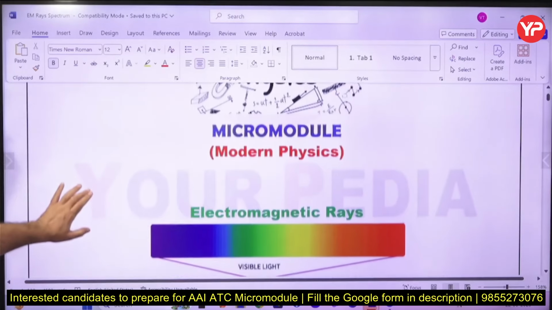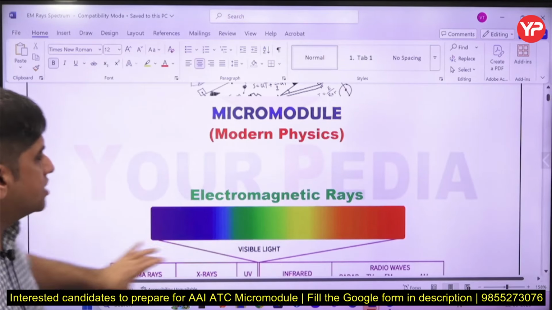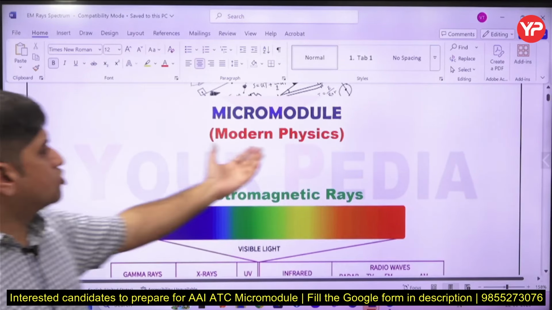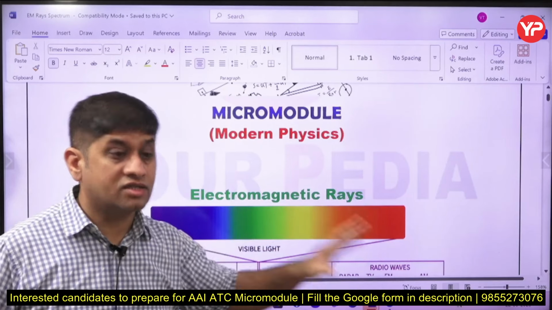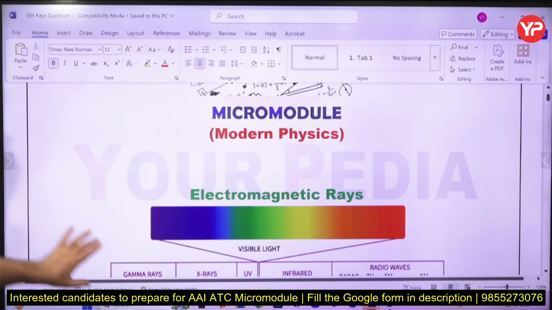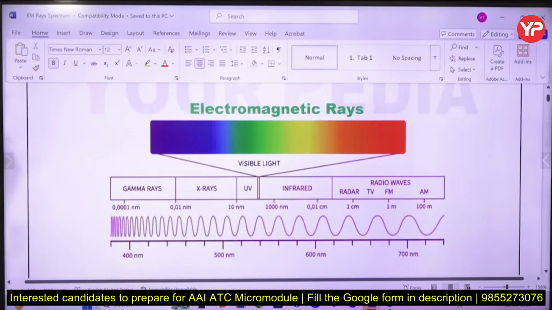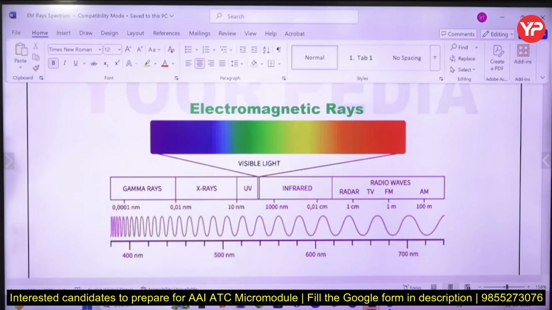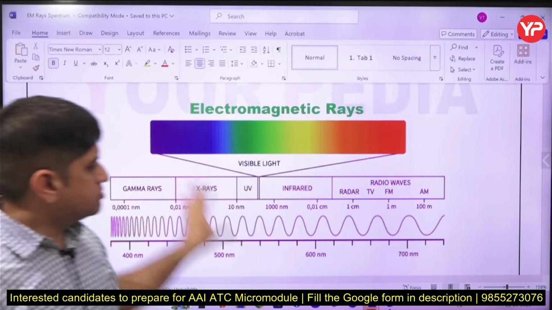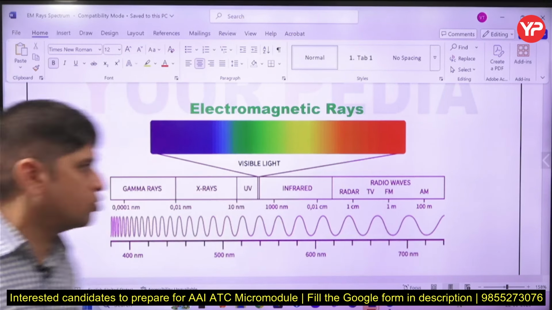So this is the micro module for modern physics, and I'll be covering this in 3 to 4 lectures. Now this particular part of modern physics is related to electromagnetic rays. We know a couple of rays like radio waves, which include FM, AM, and infrared, and this diagram is giving you some idea. There are so many such diagrams.